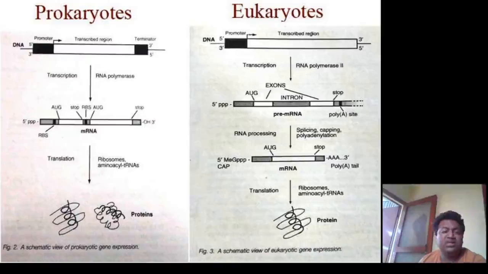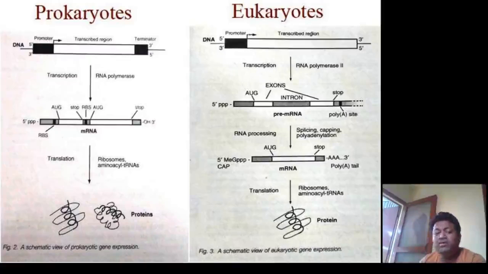This poly A tail is also a matter of stability, but the methylguanosine cap is basically to prevent the mRNA from any enzymes which will destabilize it. Once this process is done, with the methylguanosine cap at the 5' end and the poly A tail at the 3' end, the process of translation begins, and this translation is similar to the prokaryotes, with the help of tRNAs.